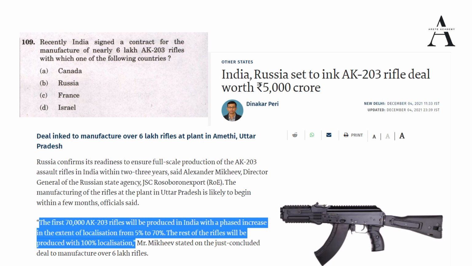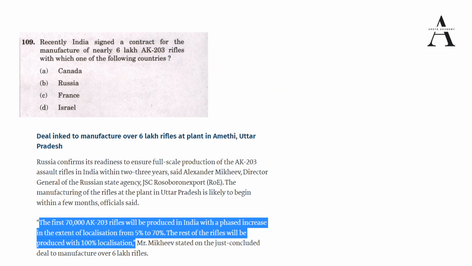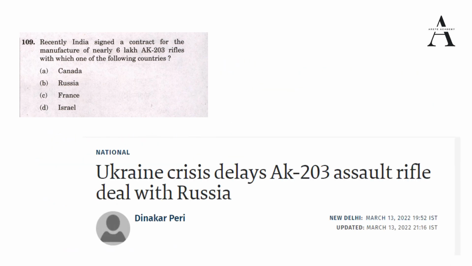Again, let's say even if you would have missed these articles, and if you are following the news somewhere from February and March, you would have come across this news which is talking about "Ukraine crisis delays AK-203 assault rifle deal with Russia." So this is a news from March 13, 2022. By reading this news also we'll get to know that we are having this deal with Russia. So this way you should integrate your preparation. This is the way how you should revise.